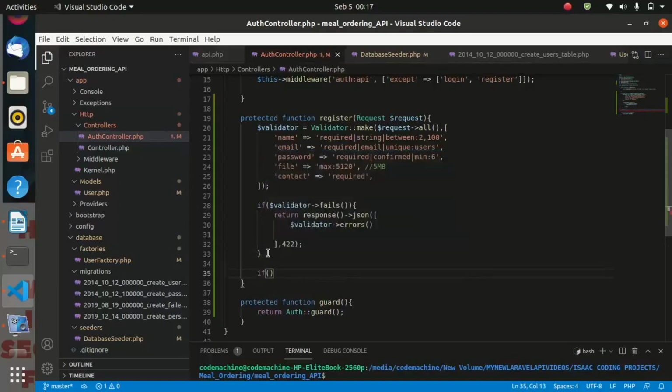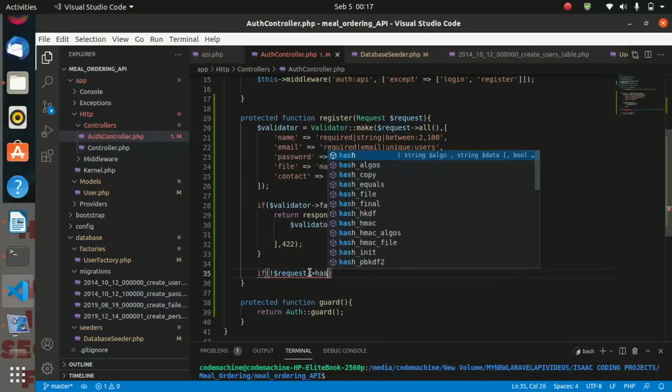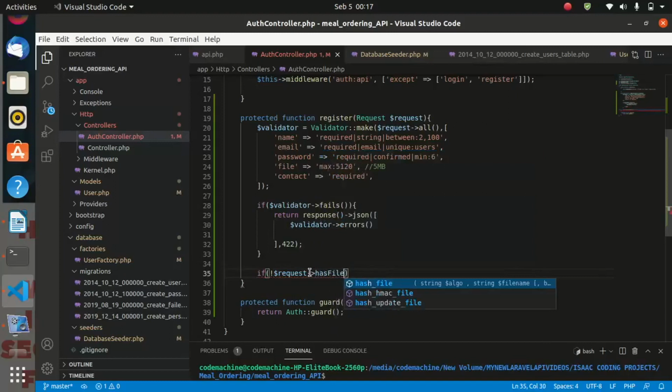So if the user never selected a file, assuming the user enters all the fields but forgets to put the file, let us try to handle this error.